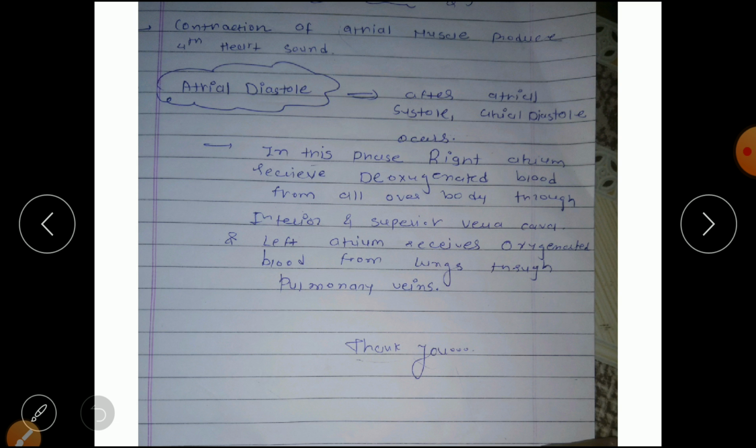And the last phase, that is atrial diastole. After atrial systole, atrial diastole occurs. In this phase, the right atrium receives deoxygenated blood from all over our body through the inferior and superior vena cava. In the diagram we can see. And the left atrium receives oxygenated blood from the lungs through the pulmonary veins. That is atrial diastole. Now in atrial diastole all the blood has come, then atrial systole will happen, and blood will go into the ventricle. Then ventricular systole will happen and blood will go into the aorta and pulmonary artery. In this way the whole cardiac cycle keeps going. So this is all about the cardiac cycle and its phases.